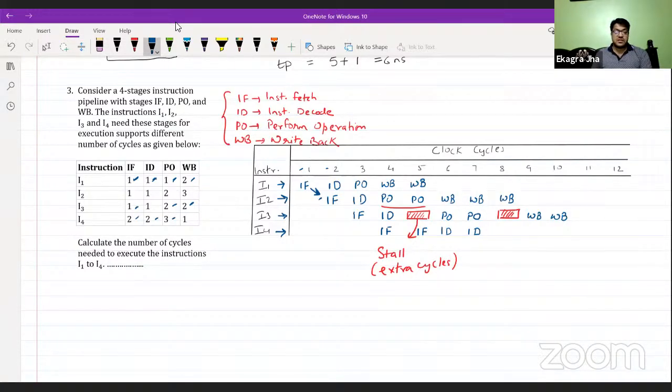Then three cycles are required for performing operations. PO is again free. It is not going to overlap with some instruction, so we can directly utilize this. And one cycle for write back. The write back just got freed in the 10th cycle, so the 11th cycle can be utilized by I4. So I4 got completed in the 11th cycle. So the number of cycles needed to execute I1 to I4 is basically 11 clock cycles. The answer is 11 clock cycles.